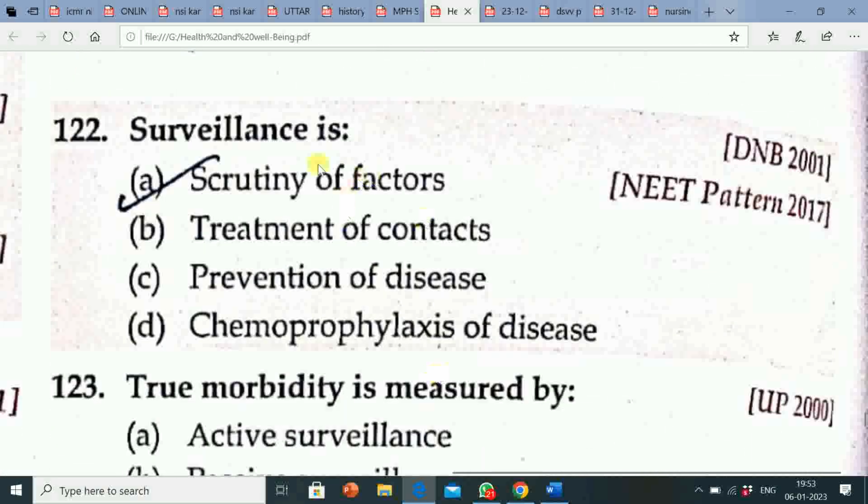Next question is, surveillance is option A, scrutiny of factors. Option B, treatment of contacts. Option C, prevention of disease. Option D, chemoprophylaxis of disease. Correct answer is option A, that is scrutiny of factors. Surveillance is scrutiny of factors.